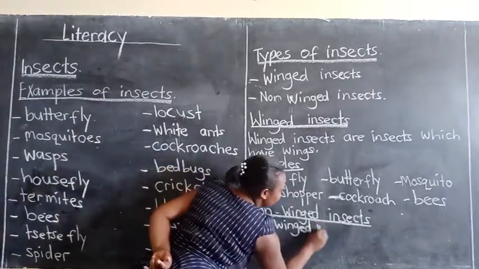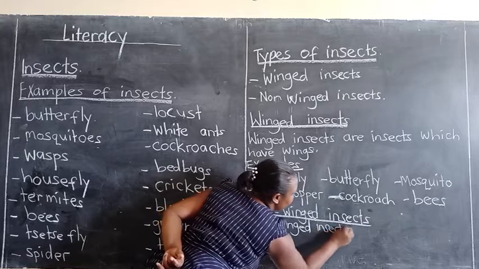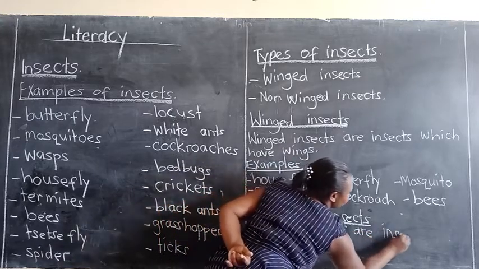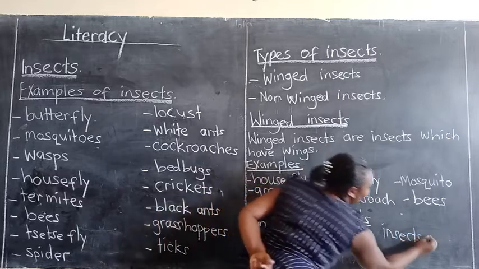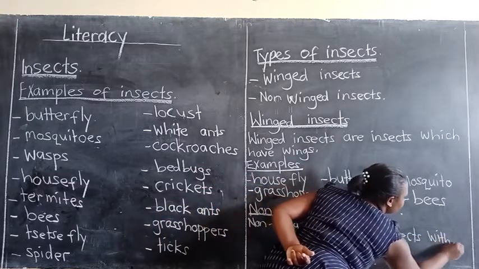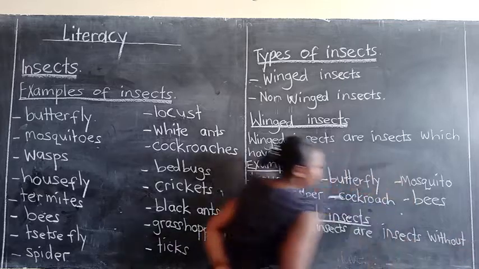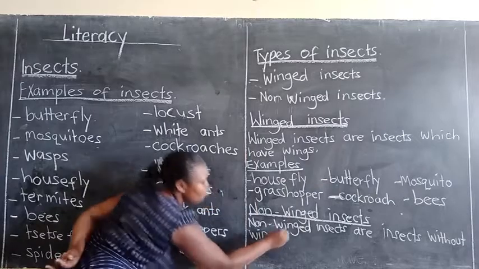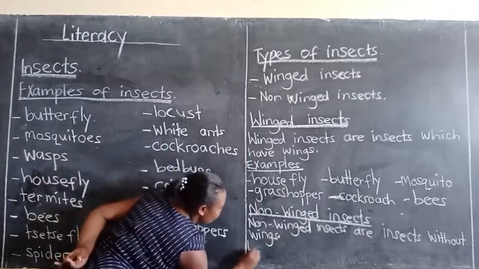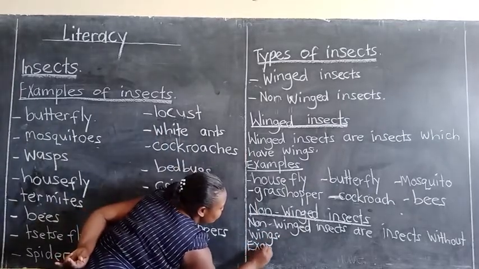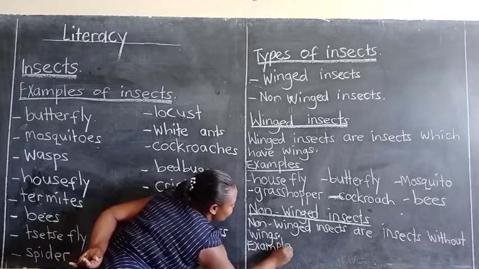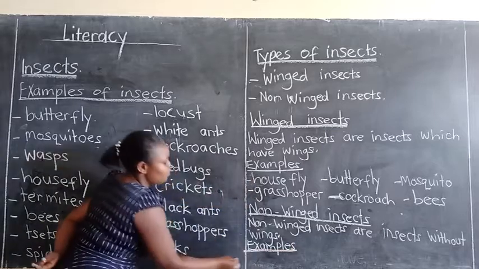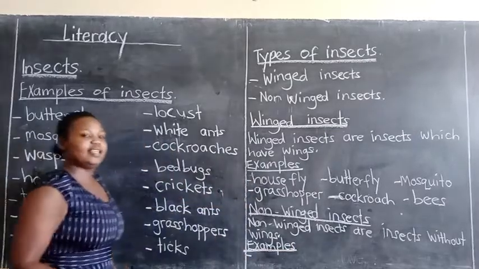Non-winged insects are insects without wings. Without what? Without wings. They do not have wings. Examples. What are some of the examples of non-winged insects?